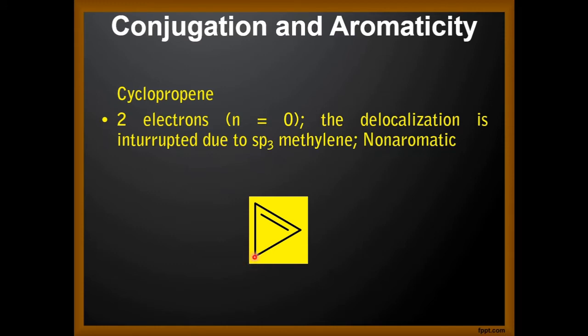Now please remember, when we encounter delocalization, it happens between sp2 hybridized orbitals. So when we have 3 adjacent sp2 hybridized orbitals, then there is a possibility for delocalization. But here delocalization is interrupted due to the presence of an sp3 hybridized orbital, and therefore this molecule is non-aromatic.